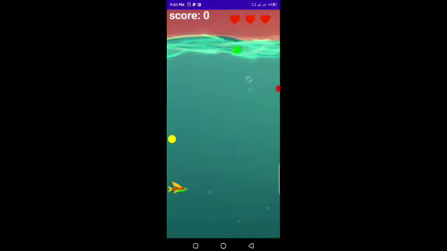Then this screen appears. Now play the game again. If I get a red ball, then a heart turns into white. Green ball increased by 20. Yellow ball, it becomes 100. Now eat the green ball, it becomes 120.